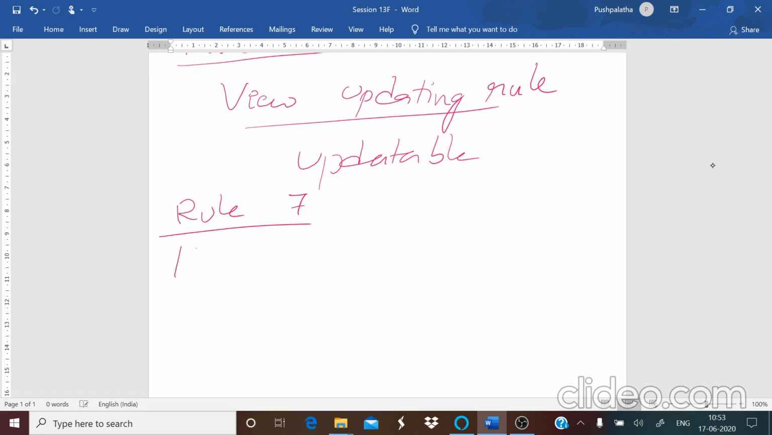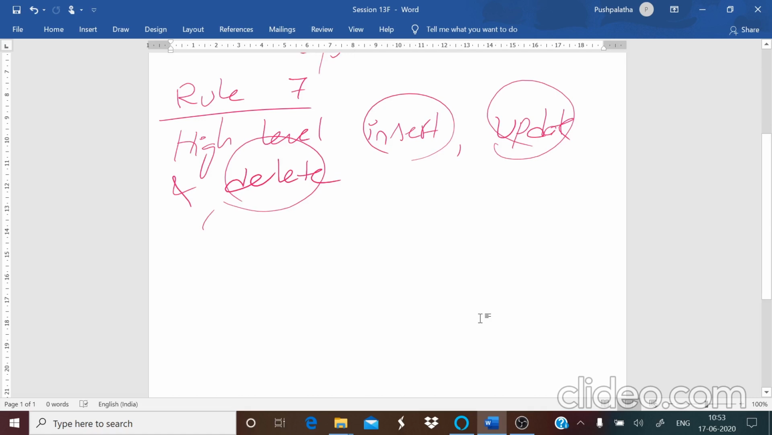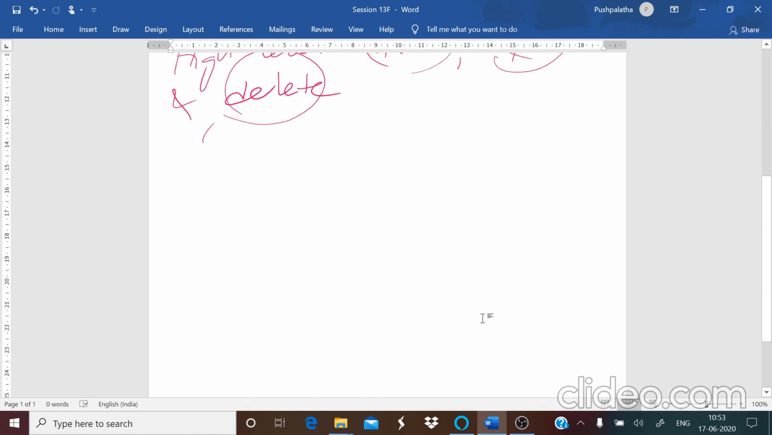The next is your rule number 7, that is high level of insert, update and delete. That is, the system should be able to add records, update the records, or delete the records. And these changes, that is either insert, update or delete, you should be able to perform on many rows or records simultaneously. That is your rule number 7.